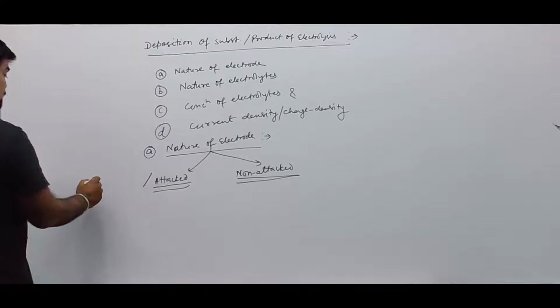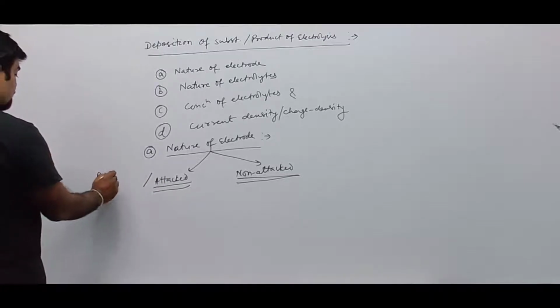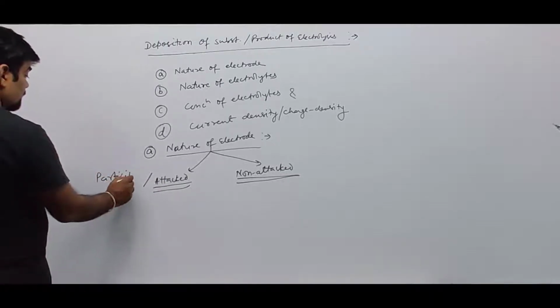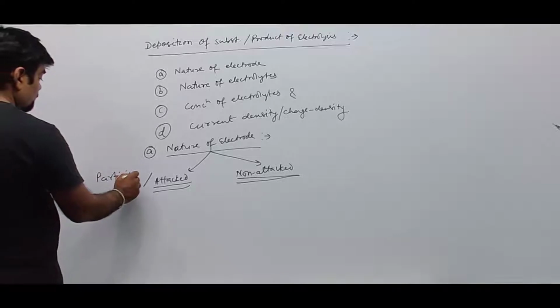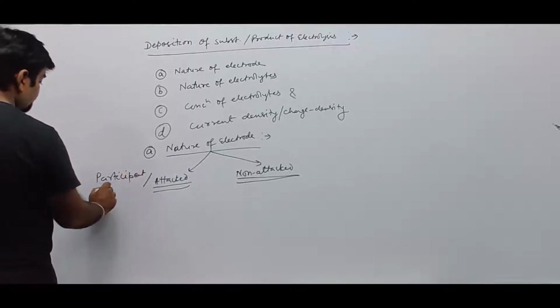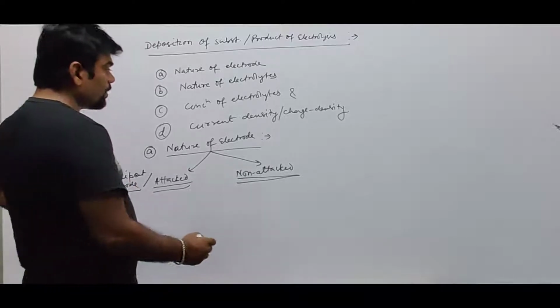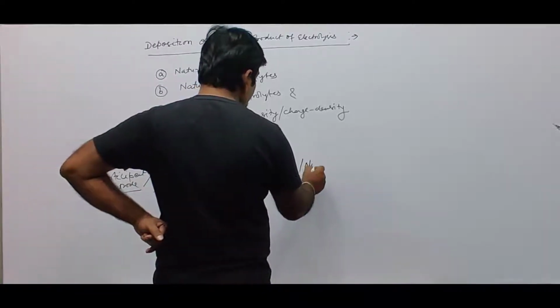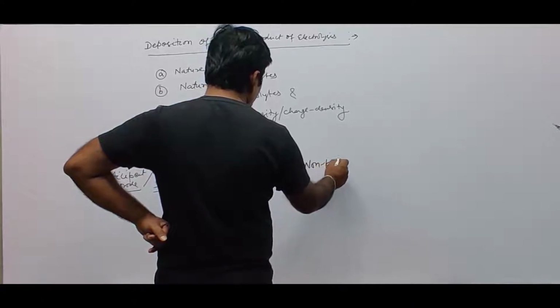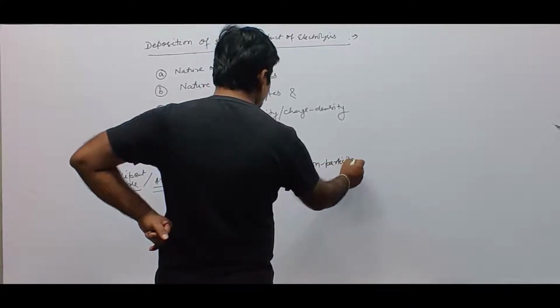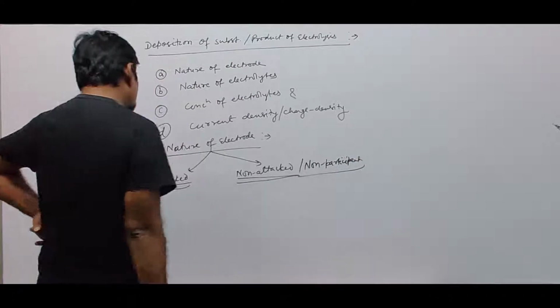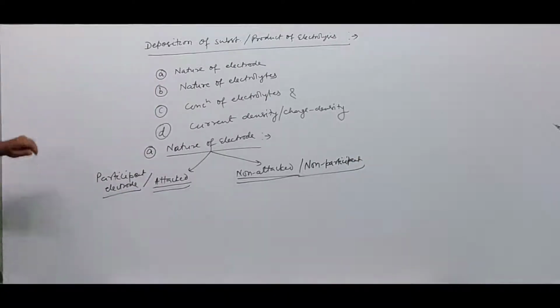Attacked electrode is also known as participant electrode. The other is called non-participant electrode.